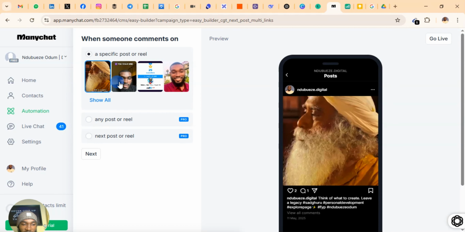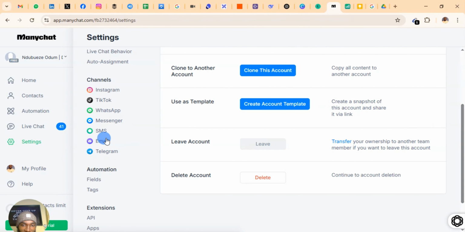You select a video. Now before setting this up, make sure that you have uploaded the video you want to use on Instagram, right? You have uploaded the video on Instagram or any of the platforms you want to use. If you go to settings here, you can always add more channels. Look at them, add more channels here. You can add Instagram, TikTok. So I'm just using Instagram for instance, right?